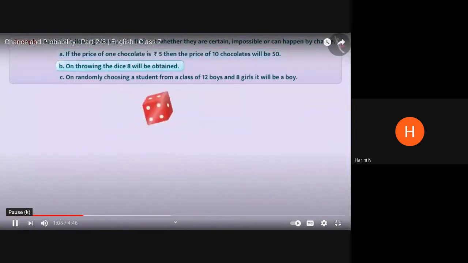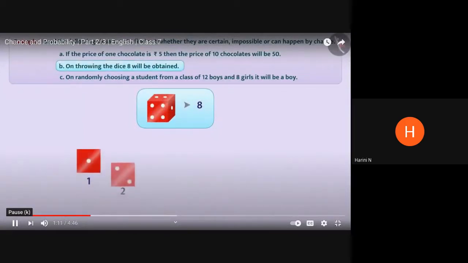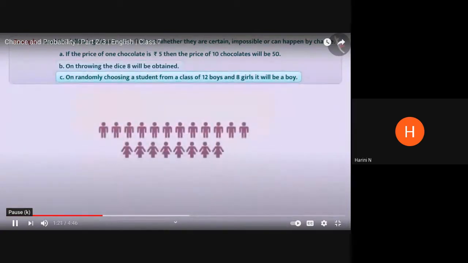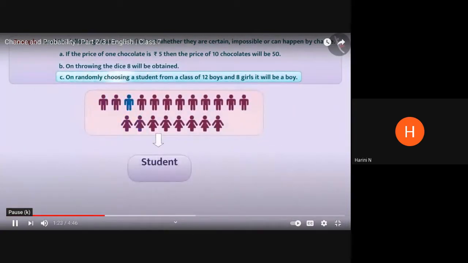On throwing the dice, 8 will be obtained. On a dice, only numbers 1, 2, 3, 4, 5 and 6 are marked. Therefore, it is impossible to get 8 when the dice is thrown. On randomly choosing a student from a class of 12 boys and 8 girls, it will be a boy.